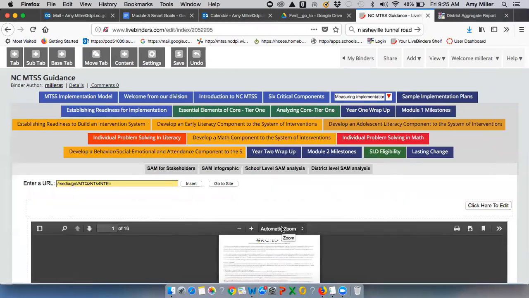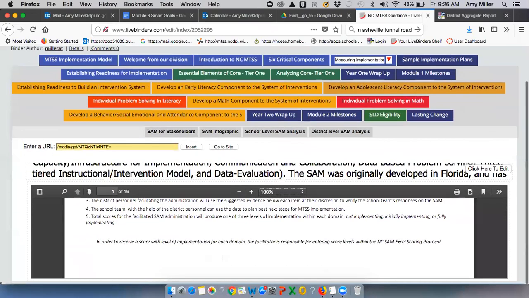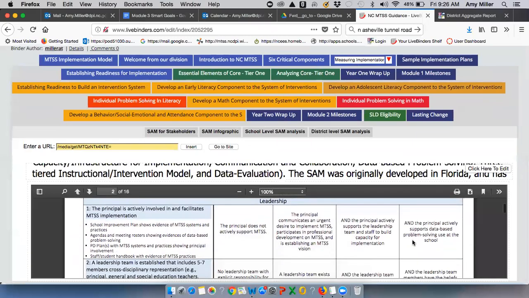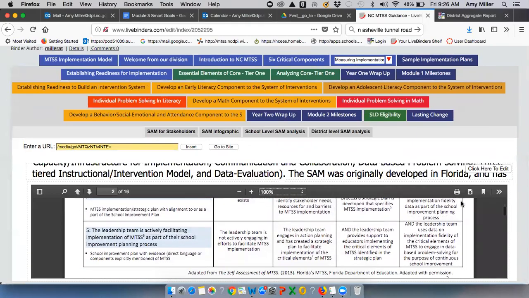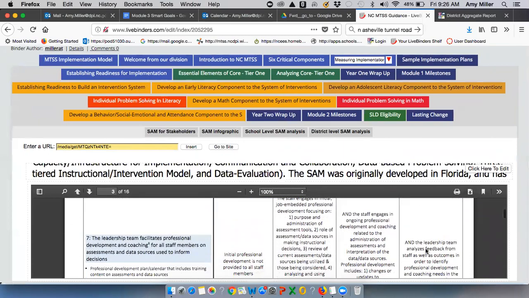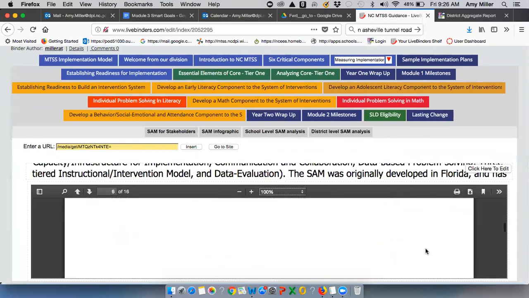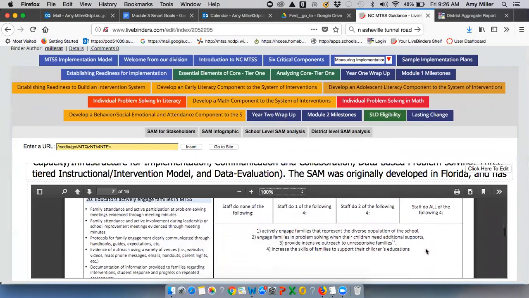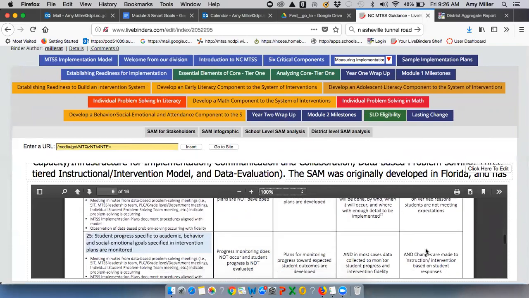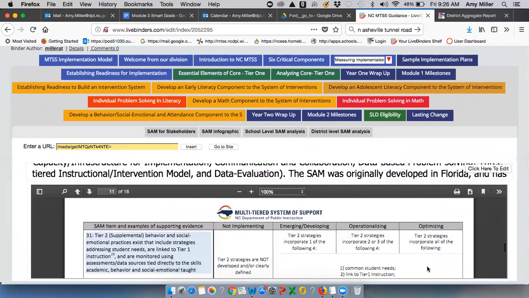We can see on this SAM rubric, what does that mean to be functioning at a level 1 on here? So since the SAM is implemented as a rubric, we can look across and say, if I'm a level 1 on item 33, let's go all the way down to item 33.